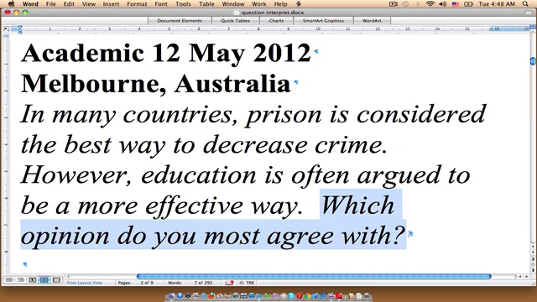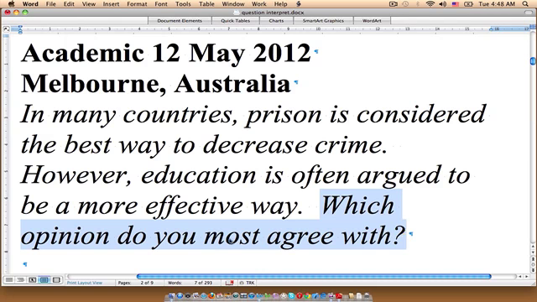Now, when we see a question like this, students sometimes get confused by qualifying words like most. It's important to remember that when the question reads like this, it's possible for us to agree 100% or disagree 100% with this statement.